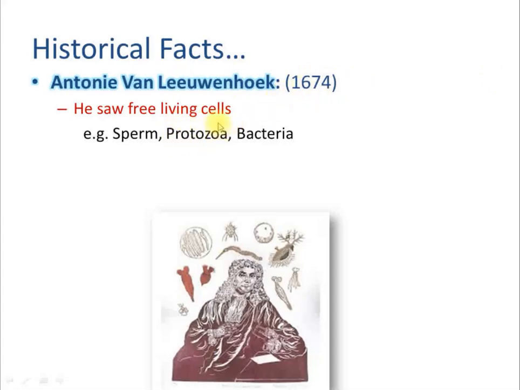So he observed various protozoa, bacteria, and sperm, right? Sperm is definitely a eukaryotic cell. Bacteria are prokaryotic cells. For bacteria, I will give you an example: Lactobacillus, a very common bacterium. Protozoa, again a very common example is Plasmodium falciparum, which is responsible for malaria. So these are some of the unicellular organisms that were observed first by A.V. Leeuwenhoek. Also sperm cells were observed by him.